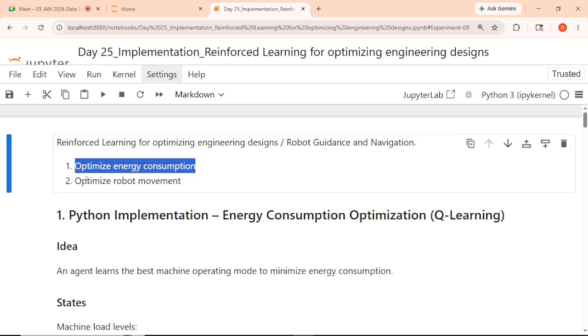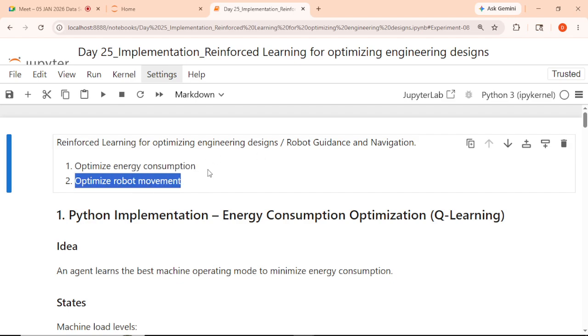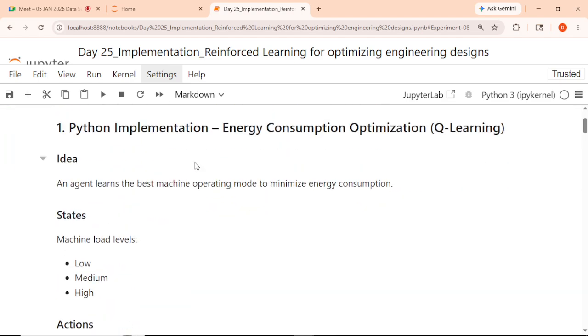And the second use case that we are going to cover is robot movement. How will the robot reach its destination in an optimized way, in less time, without wasting or taking too many resources, without creating any clashes, or without obstacles. So this is how it will work.